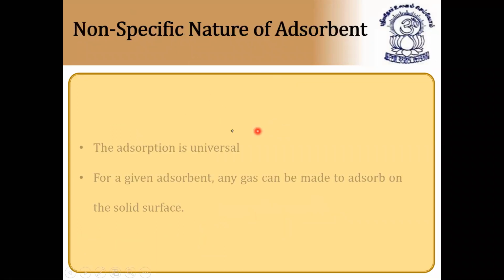Non-specific nature of adsorbent. What is non-specific? The adsorption is universal. For a given adsorbent, any gas can be made to adsorb on the solid surface. Not only hydrogen gas, oxygen gas, carbon dioxide, carbon monoxide, any gas can be adsorbed on the metallic surface. That's why we say non-specific nature of adsorbent.